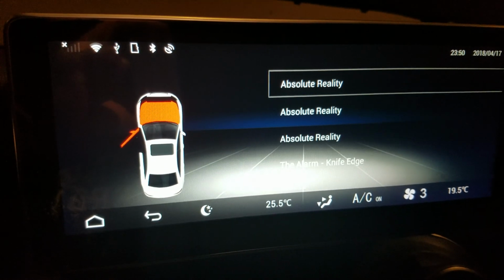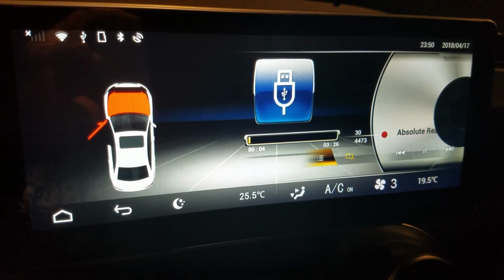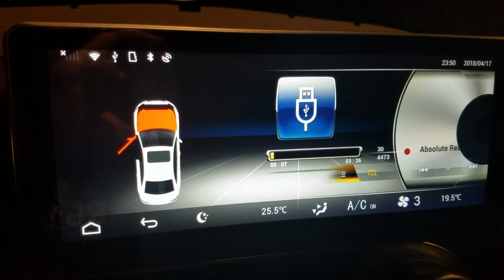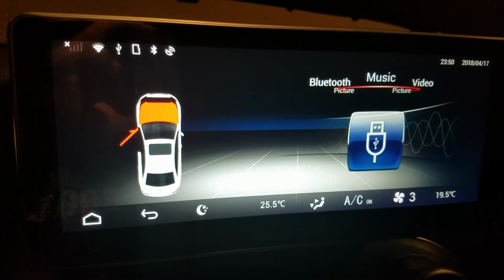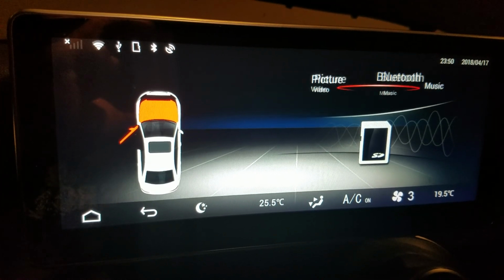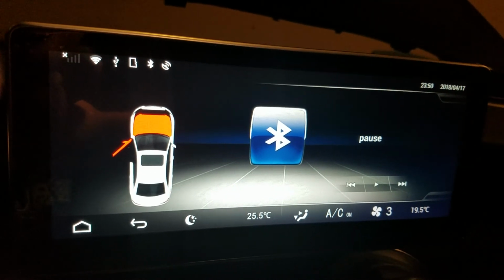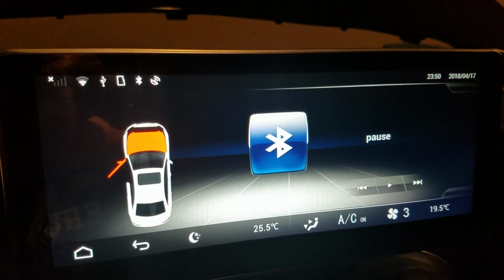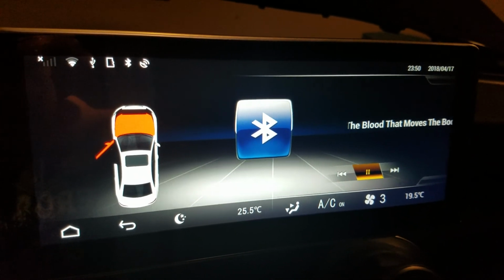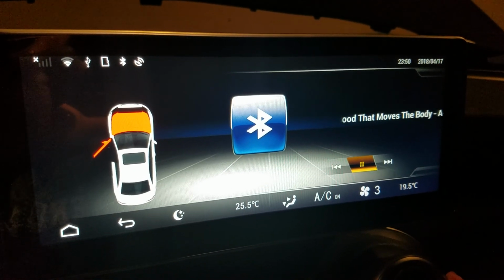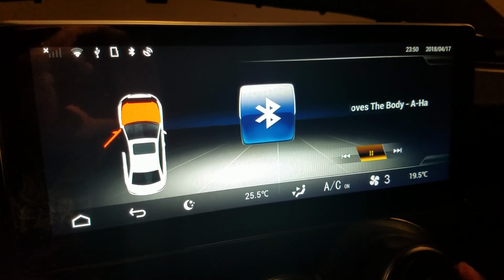There. You see that? No sound. Absolutely zero sound. Or I can even connect through Bluetooth. Of course, I'm using the phone, so I can't do it now, but there you go. And as you can see, again, there's no sound through Bluetooth also. So this is pretty much the problem I'm having: I have no sound.